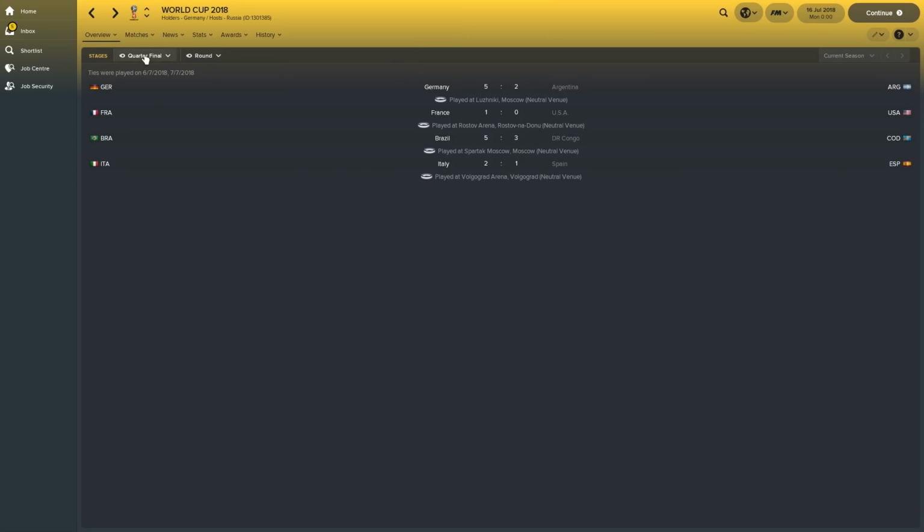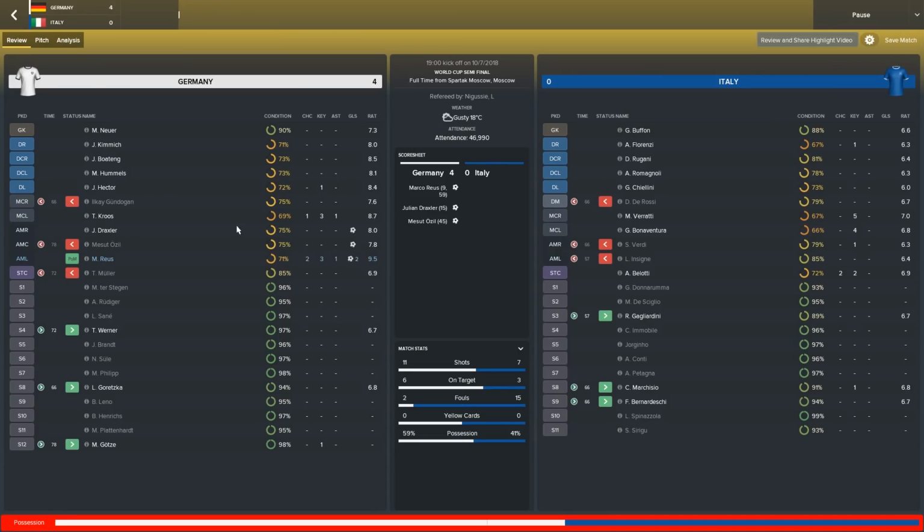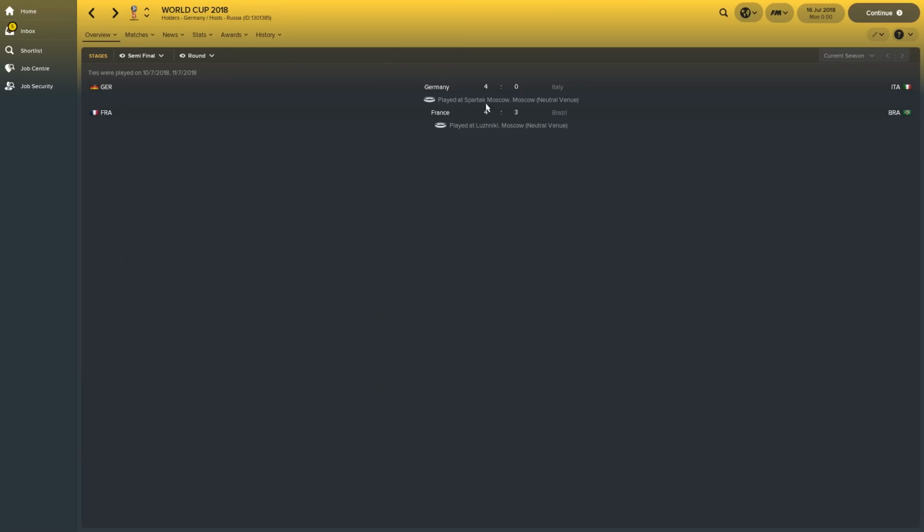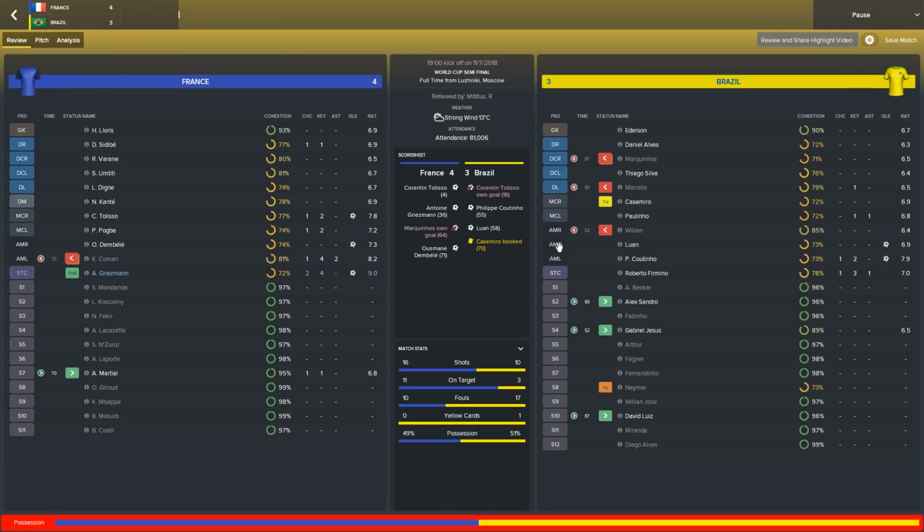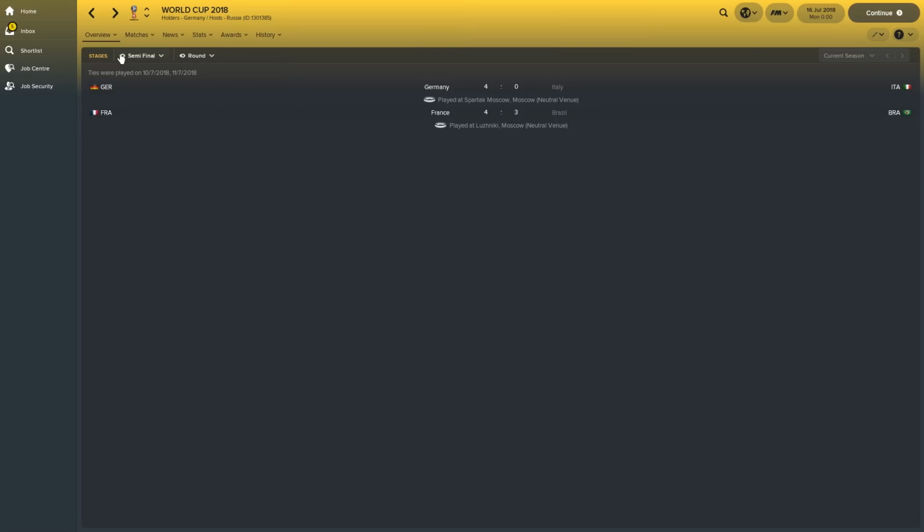And Italy beat Spain 2-1 to get through to the semi-finals, where Germany thrashed them 4-0. Reus with 2, Draxler and Ozil with the goals. Germany have scored loads of goals in this tournament. And this is an amazing game. France 4, Brazil 3. We had 2 own goals. And in the end, Dembele with a 71st minute winner. They actually turned it around as well after being 3-2 down. In the third place playoff, Italy beat Brazil 1-0.